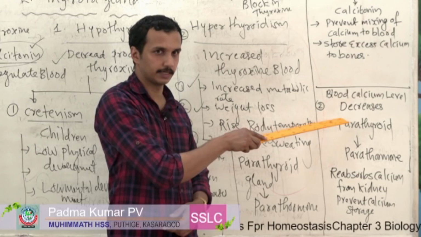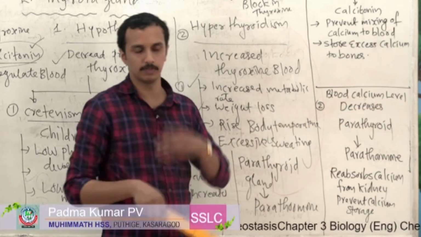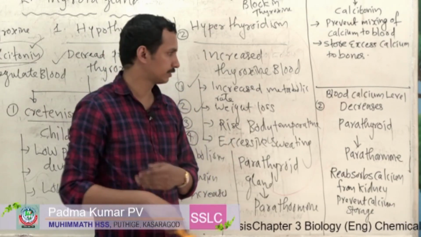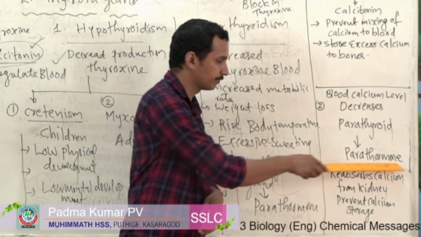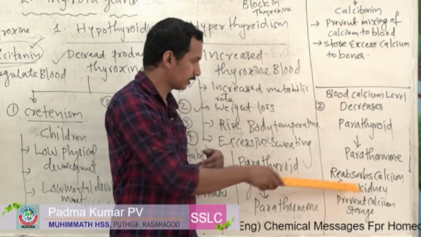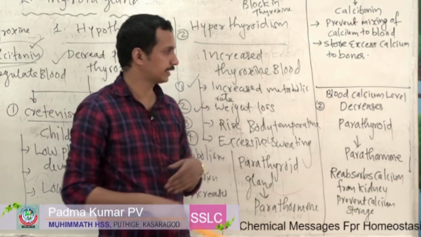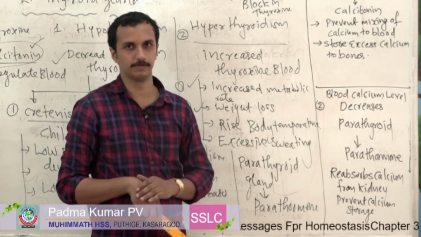That is the second case we are discussing. If blood calcium level decreases, the parathyroid gland produces parathormone. Then, similar to calcitonin, it also performs some functions in order to maintain the balanced state of blood calcium level.